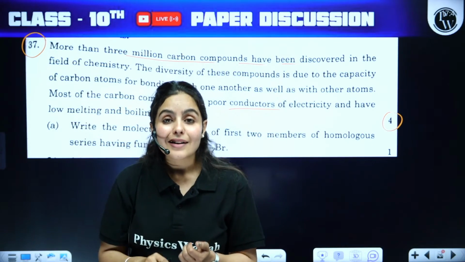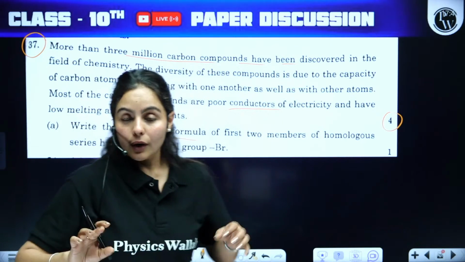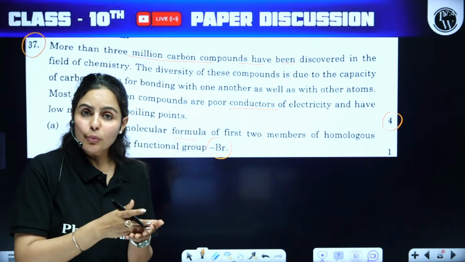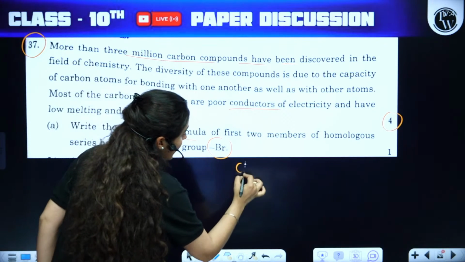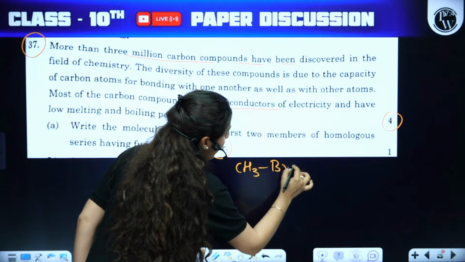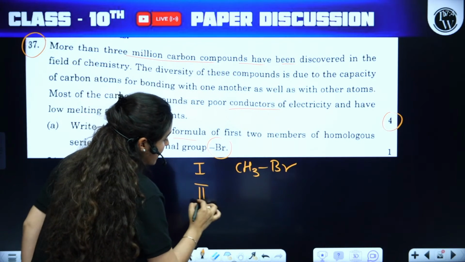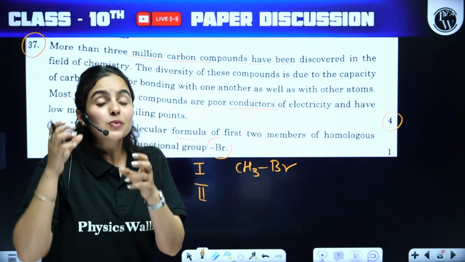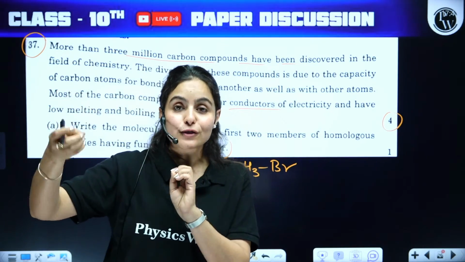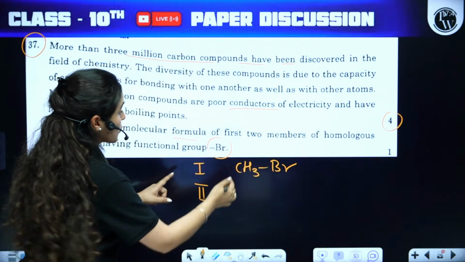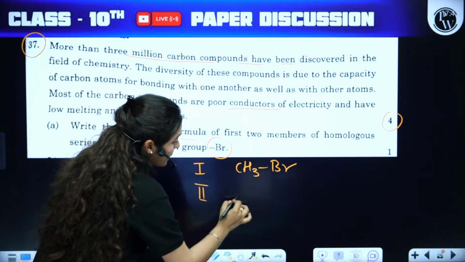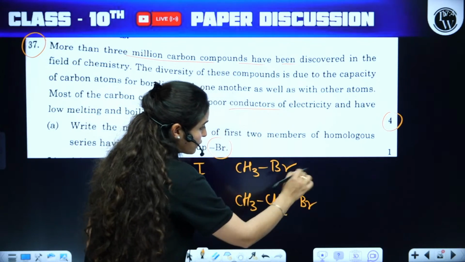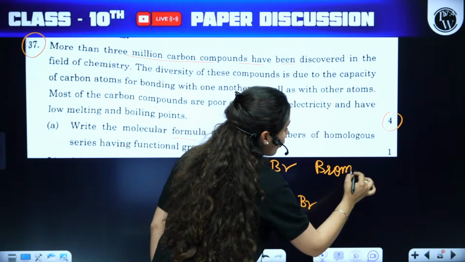Molecular formula and name they are asking you. So the functional group is bromine. If it's chlorine, it's the same. So what can be written? CH3Br is the first member. The second has a difference of a CH2 unit. What is a homologous series? When each and every consecutive member has a difference of a CH2 unit or 14 mass units. So it's CH3Br. Then next would be CH3CH2Br. What is the name of the first one? It is called bromomethane.